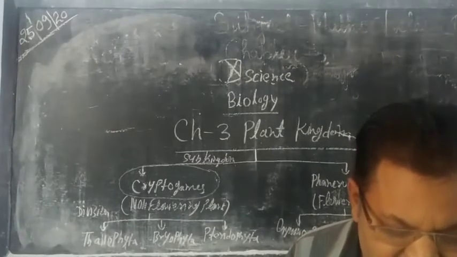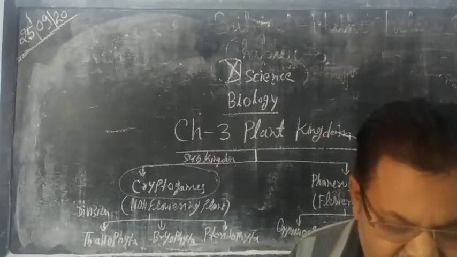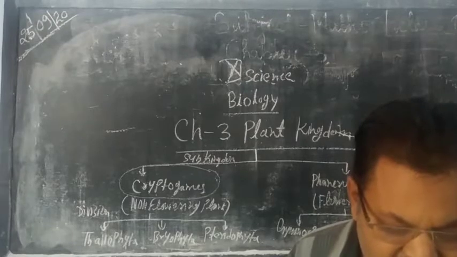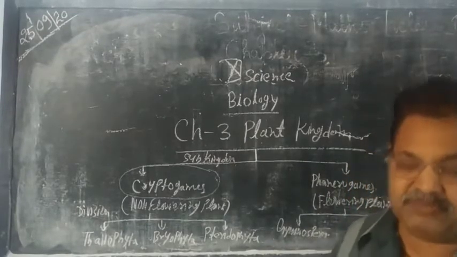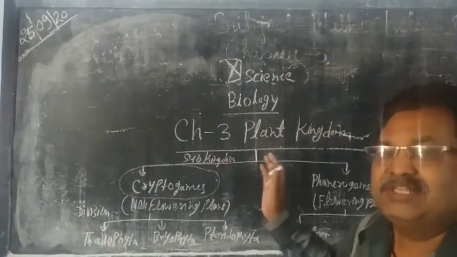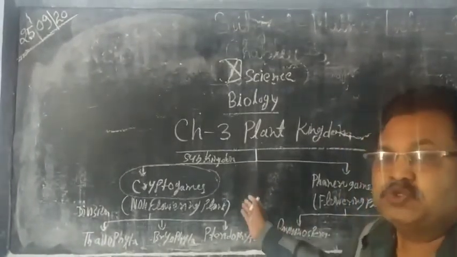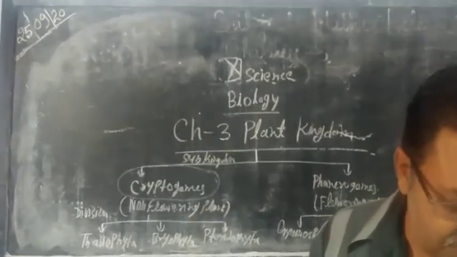And in Pteridophyta, the vascular tissue system, xylem and phloem, is present, and due to this reason pteridophytes are also referred to as vascular cryptogams.